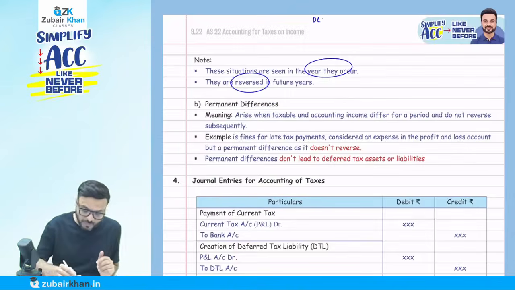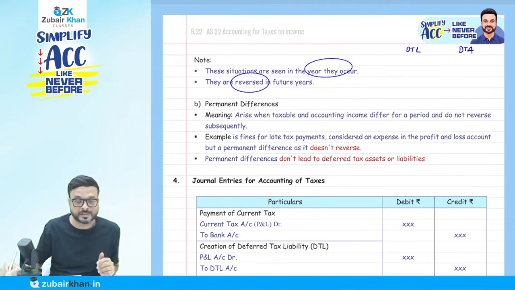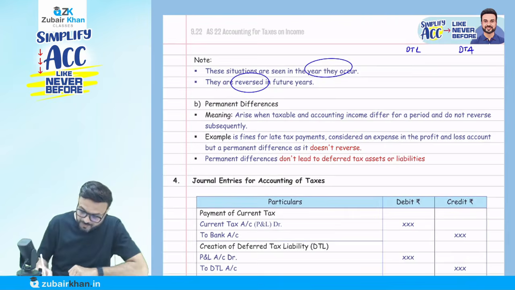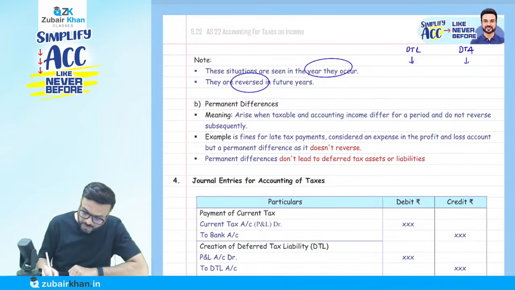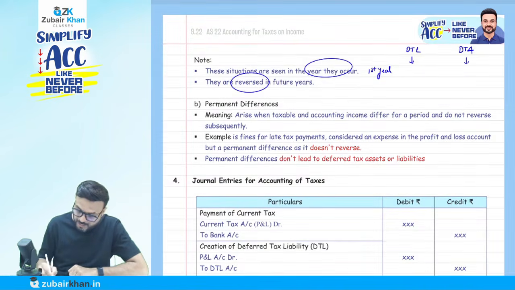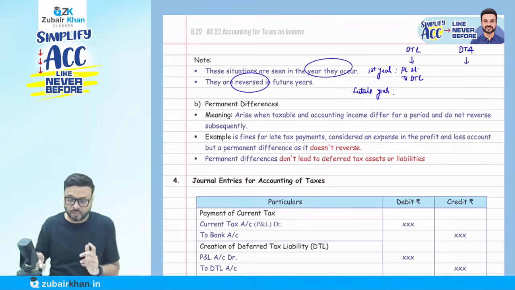Yes. Okay. Now we have to see whether it is a deferred tax liability or deferred tax asset. If it is a deferred tax liability, what I will do in the first year, and this is the future years, understand here. In my first year, I will create a deferred tax liability. I am to pass an entry: profit and loss account will be debited and deferred tax liability will be credited. Later on it will be reversed, meaning cancelled. We just pass a reverse entry.